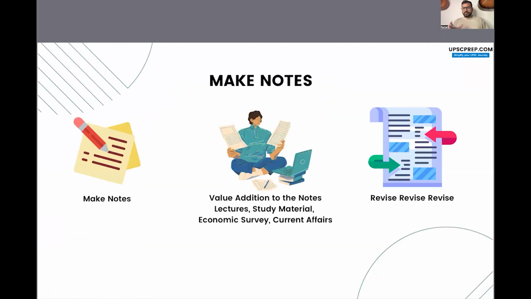Now, once you have read the standard book, एक बार book पढ़ लिया है, now your static concepts are clear, then you should start making your notes. Now, note making is very important because when the exam comes, you are not going to be able to revise everything.